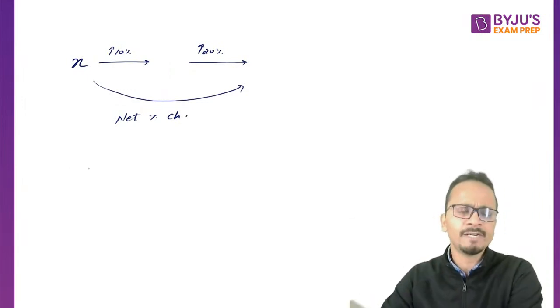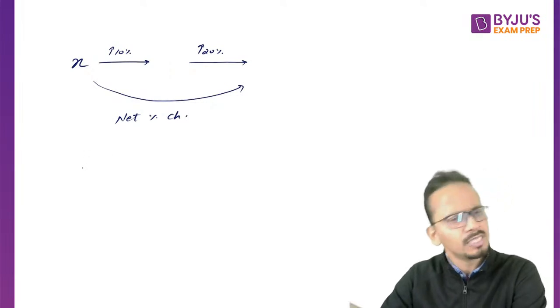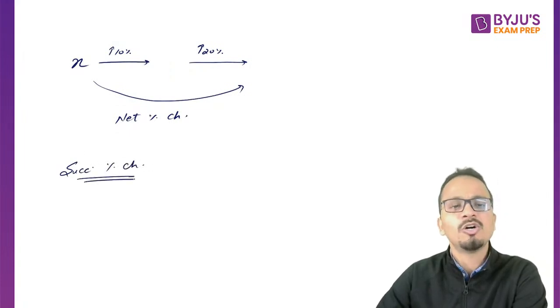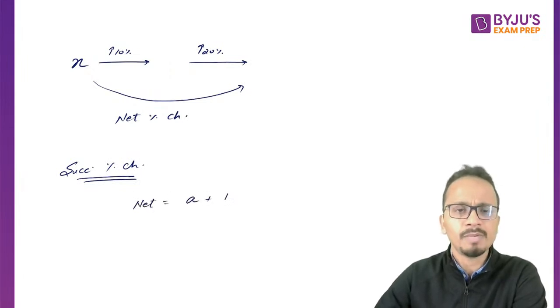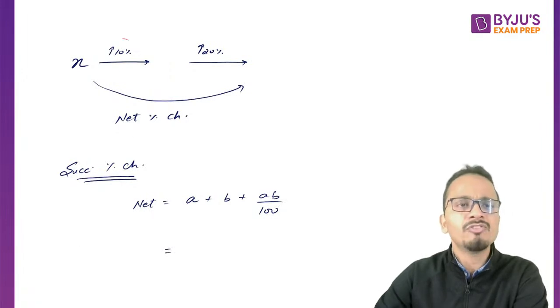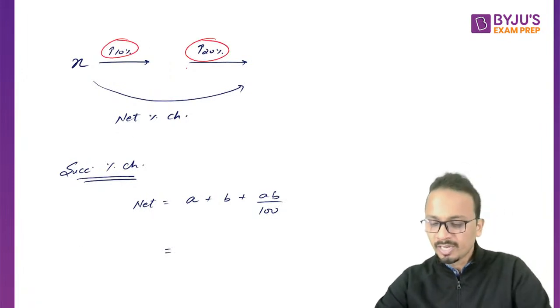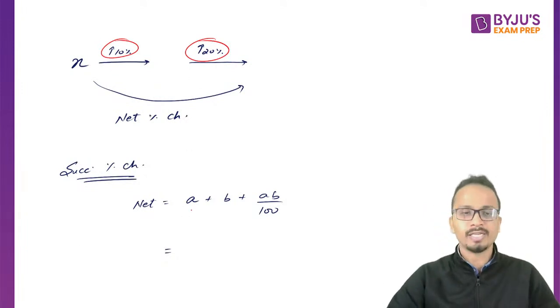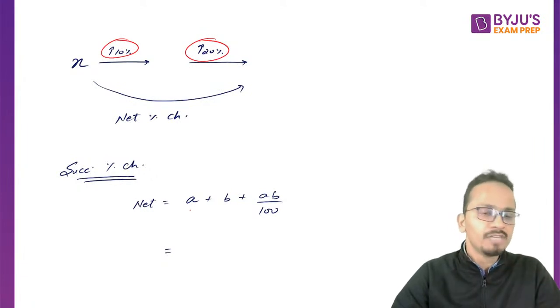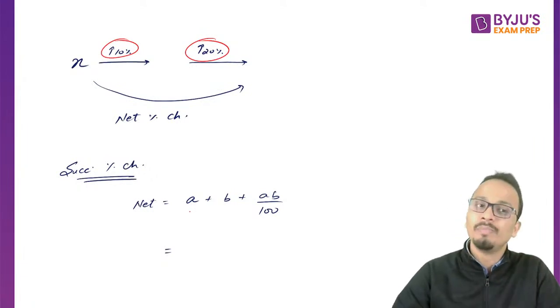You must have seen different methods. I'll give you a direct formula for this. Some of you might have seen this formula as well. So this is basically the formula of successive percentage change. Here the net percentage change is given by the formula a plus b plus ab upon 100. Now what are a and b? A and b are these percentage changes with their proper signs. If it is an increase, the sign of a will be positive. If it's a decrease, then it will be a negative value.